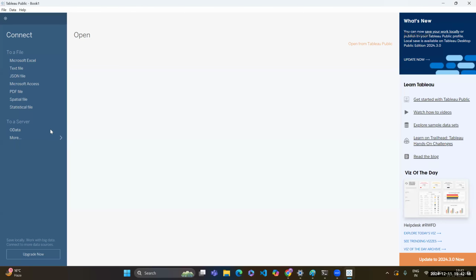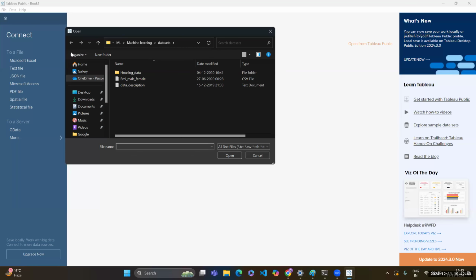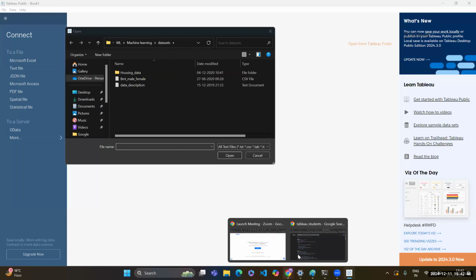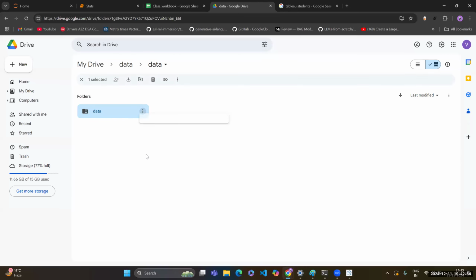Now, when you open Tableau, there is a file section where you can select the type of the file. I had shared the Excel files with you, so you have to select Microsoft Excel. In my case, it is going to be a text file. Select Microsoft Excel from here and it will give you this pop-up. Then navigate to that folder. Let me download that folder also, so I can exactly show what I am doing. So, download.